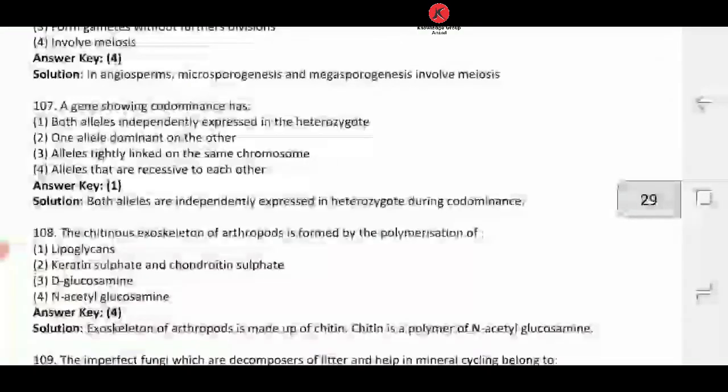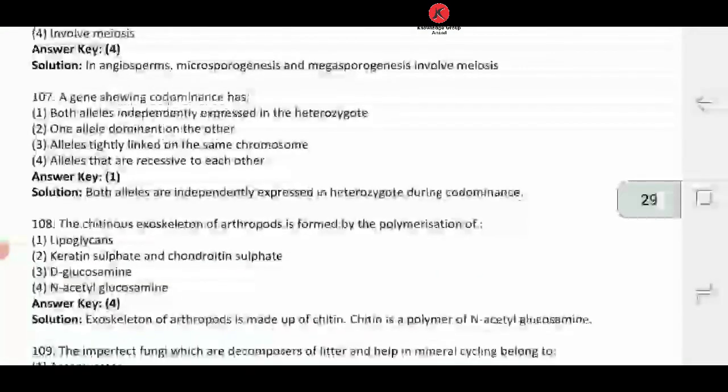Okay, let's look at 107. A gene showing codominance has. Okay, codominance का मतलब क्या होता है? Both are going to express. The classic example we have understood is ABO blood grouping, where allele IA codes for antigen A, and allele IB codes for antigen B. When present together, the blood group of the person will be AB, right? So this is your codominance.